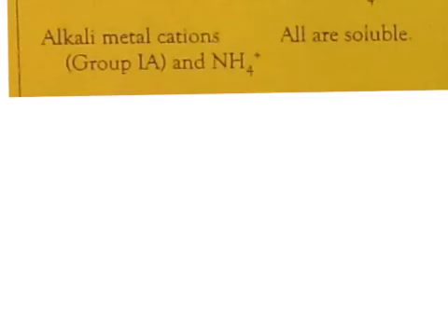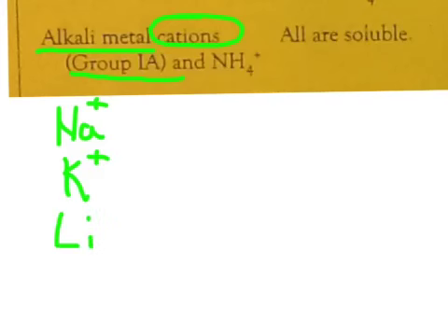So for this next rule, we're going to be looking at not the anion, but the cation. So we're going to move to looking at the positive ion. And it says that if the compound starts with an alkali metal, those are things in group 1A, and remember, those are things like sodium, potassium, lithium, and of course these are the cations, any of those will be soluble in water.